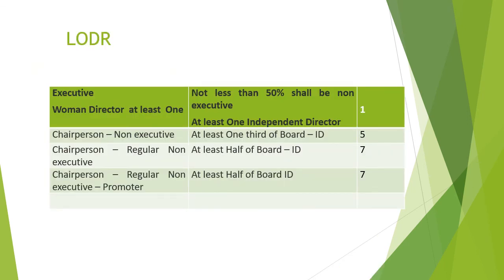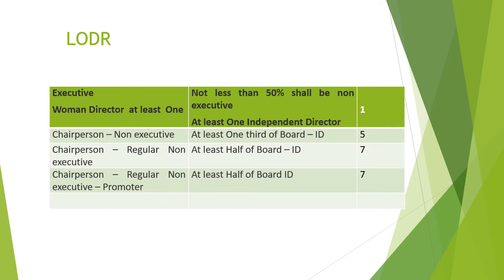As per the LODR rules, which talk about different scenarios, there must be an executive director. If there is an executive chairman, then not less than 50% shall be non-executive, and at least 1 independent director must be there.